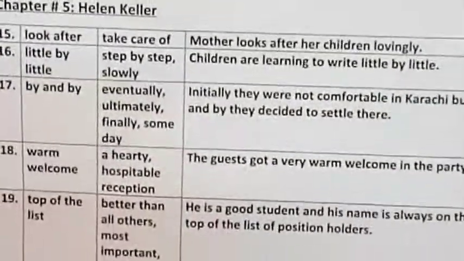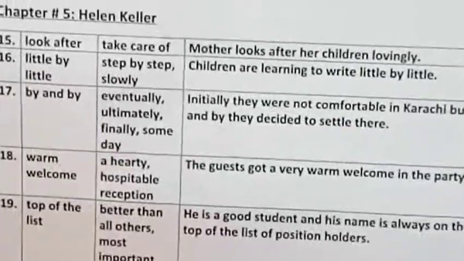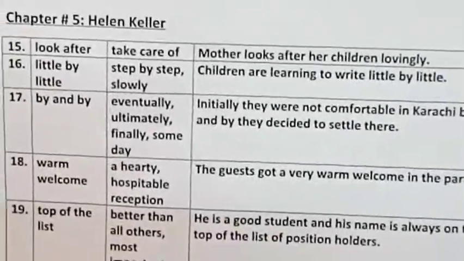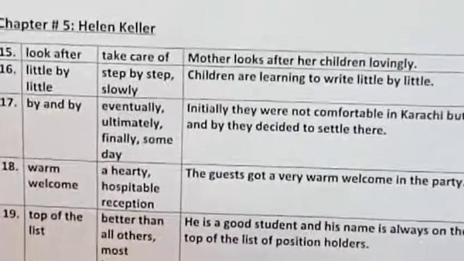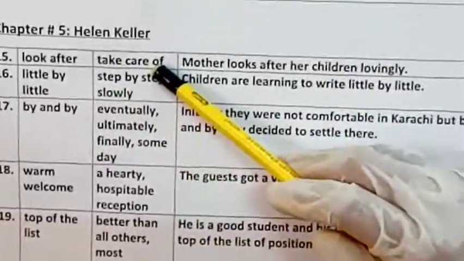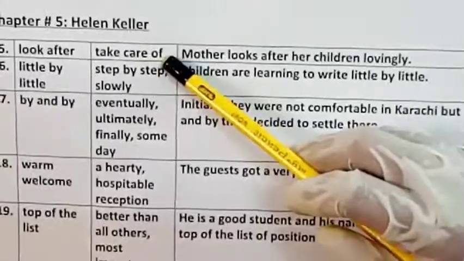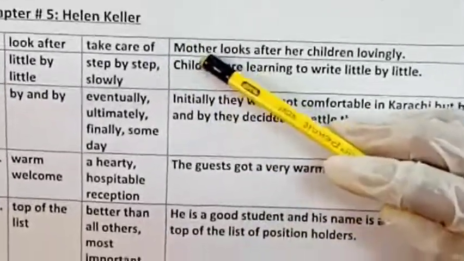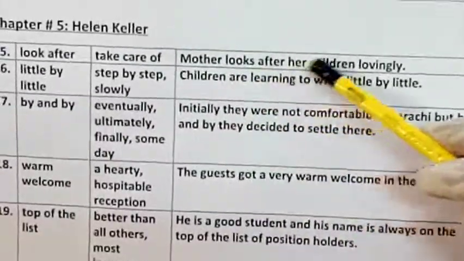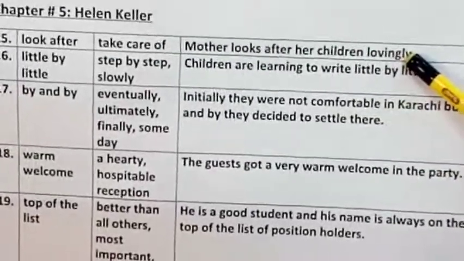So the chapter number 5 is Helen Keller, and the first one is a phrasal verb look after, and it means take care of, ख्याल रखना या देखभाल करना, देखभाल करना. So the sentence is mother looks after her children lovingly.